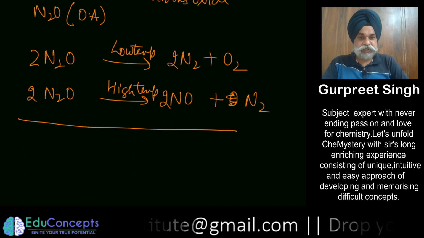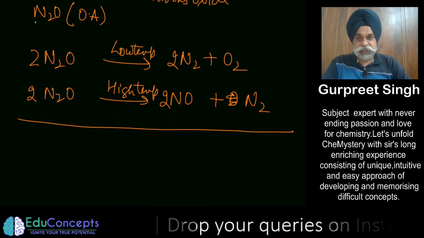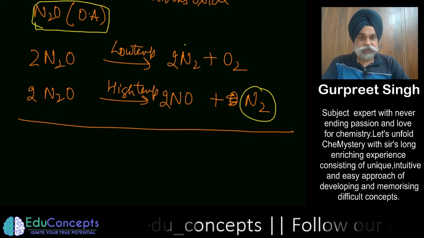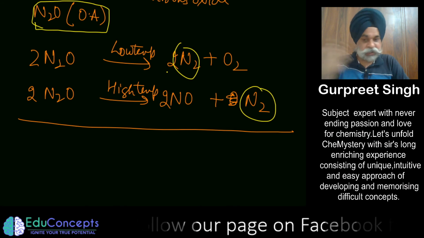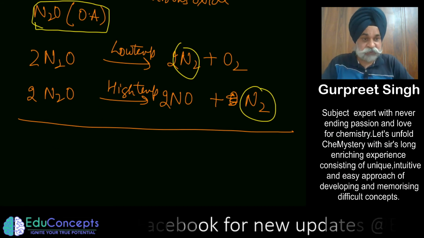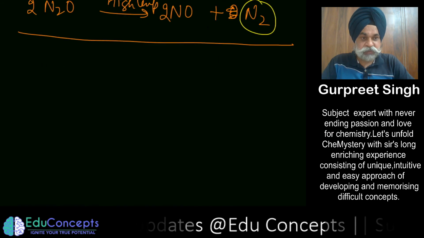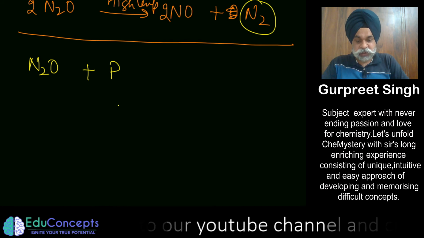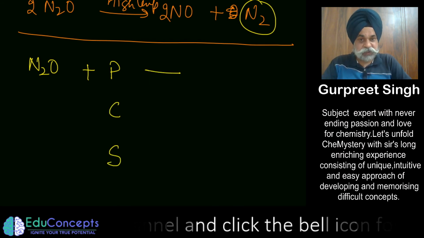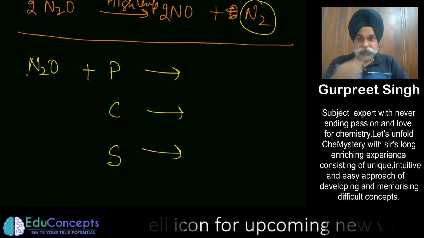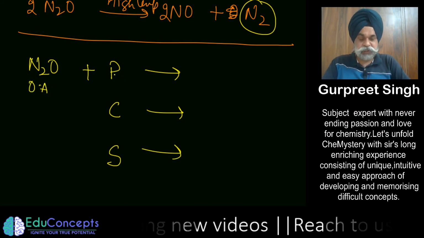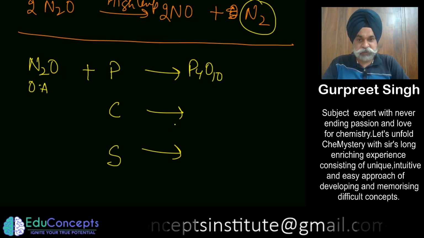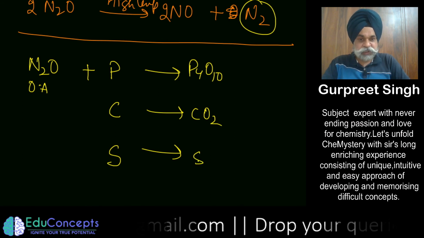So what we are trying to say is that N2O can produce nitrogen during a chemical reaction when it is acting as an oxidizing agent. Now this is again very, very important to remember. If you have N2O treated with phosphorus or carbon or sulfur, it is such a beautiful oxidizing agent. It converts phosphorus into P4O10, so it provides a sufficient amount of oxygen. It converts carbon into carbon dioxide, and sulfur into S2.